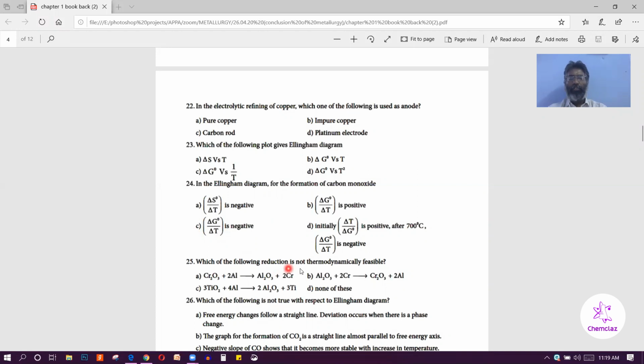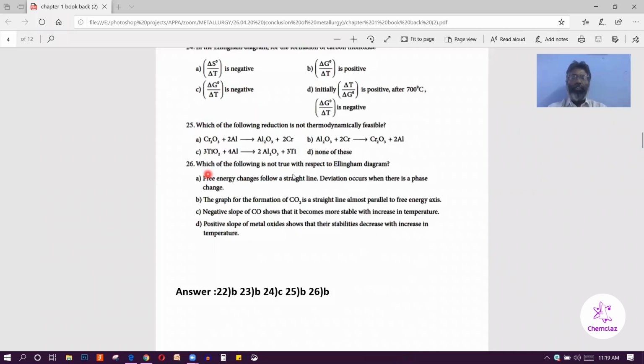Then question number 25. Which of the following reduction is not thermodynamically feasible? So thermodynamically feasible means the metal should be placed below the metal oxide in the Ellingham diagram. But here you can see that the chromium is placed above the metal oxide. So the reaction is not feasible. So B option. But in others, the aluminum is placed below chromic oxide. Aluminum is placed below titanium oxide. But chromium is placed above aluminum oxide. So the reaction is not feasible thermodynamically.